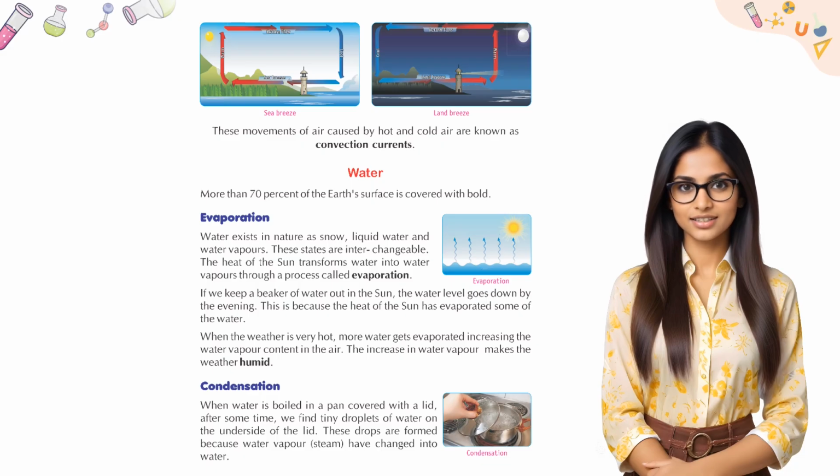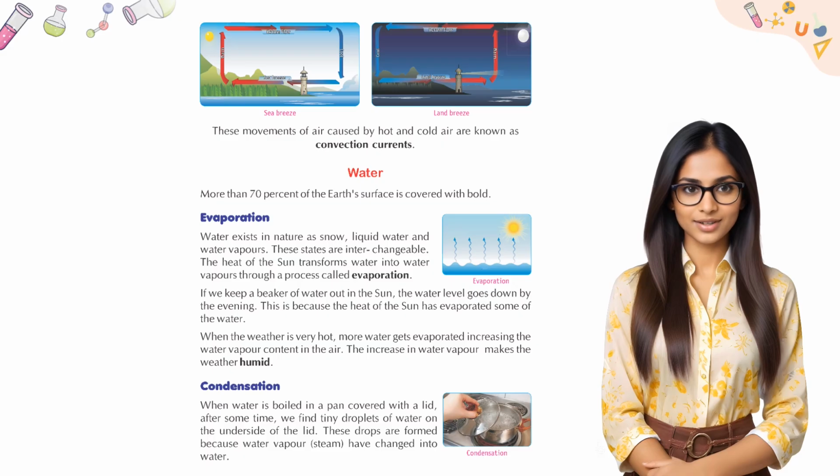Water. More than 70% of the Earth's surface is covered with water. Evaporation. Water exists in nature as snow, liquid water, and water vapor. These states are interchangeable. The heat of the sun transforms water into water vapor through a process called evaporation.